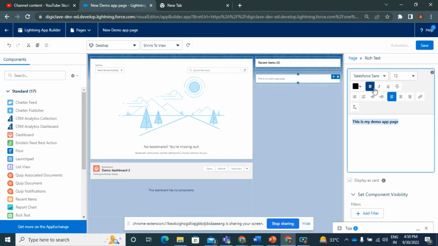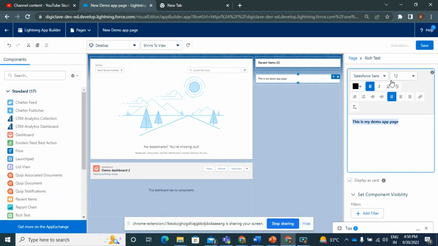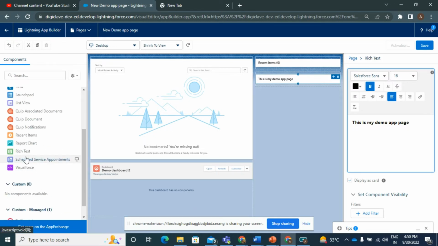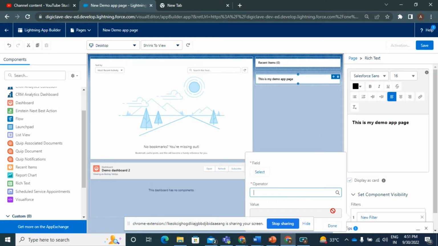You can make it bold, select color, then you can use it. You can change the size as well, and you can select report charts as well here. Einstein next best action here, flows as well. If you want to execute any automation flow, you can execute it from here. If you want to add any filters, just click on that and add filters.